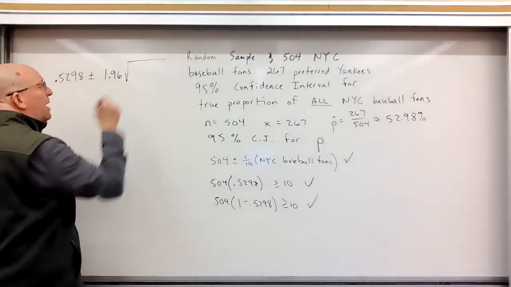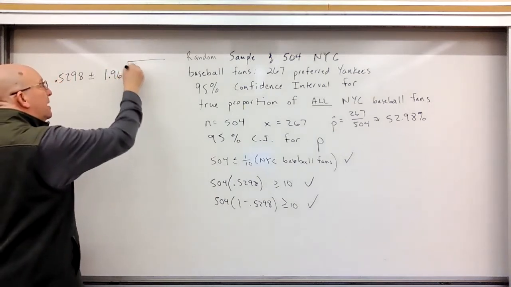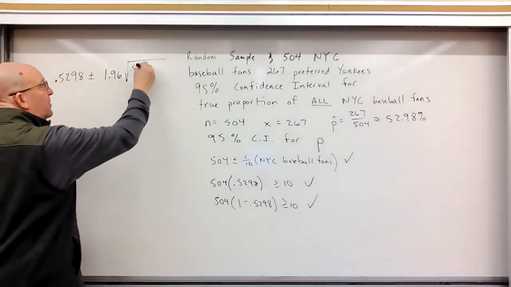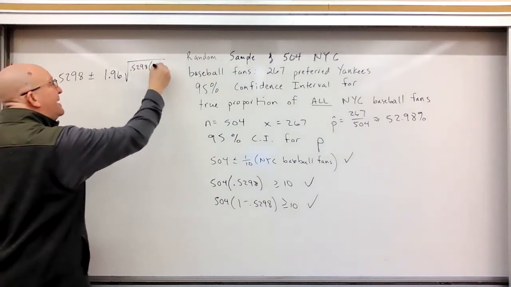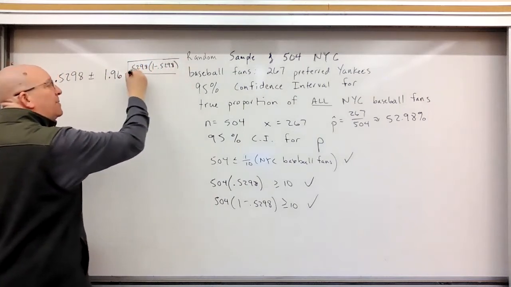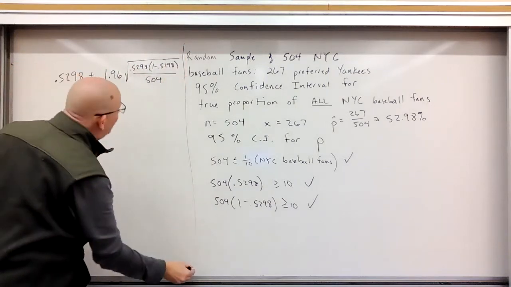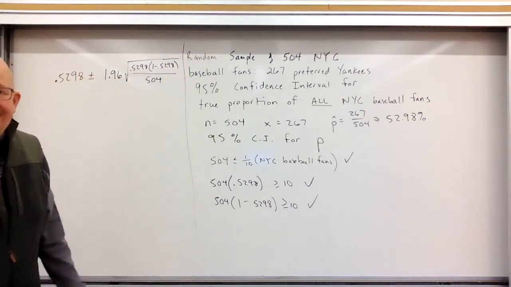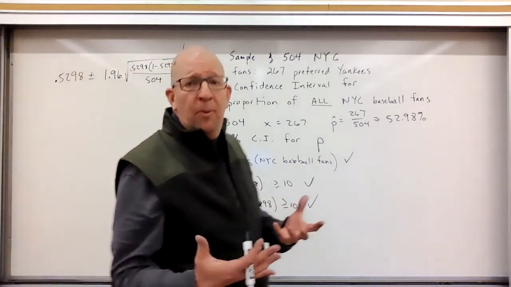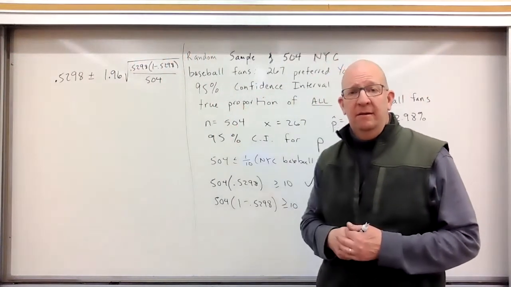Times the square root of p hat, 1 minus p hat, divided by n, 504. Now we know what you're thinking. You might be thinking, well, where does that 1.96 come from? Well, the 1.96 corresponds with the 95%.